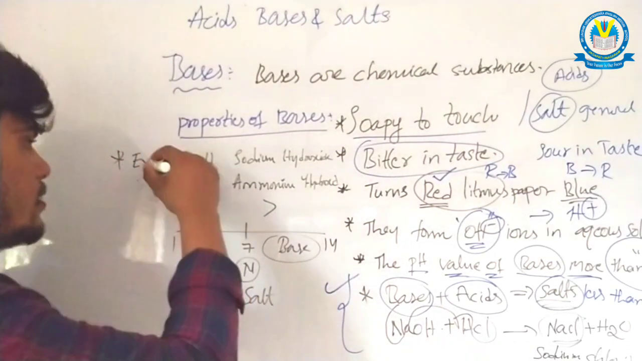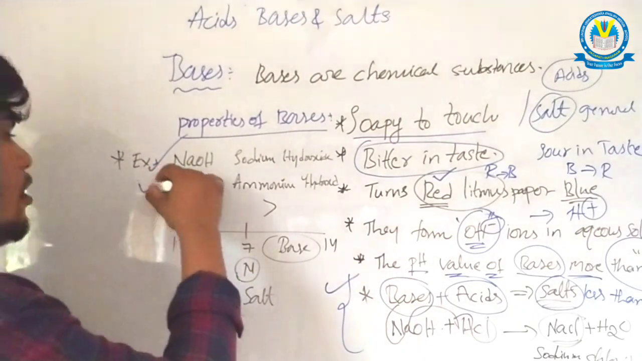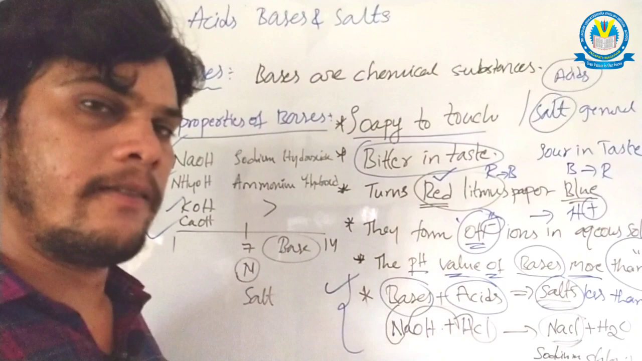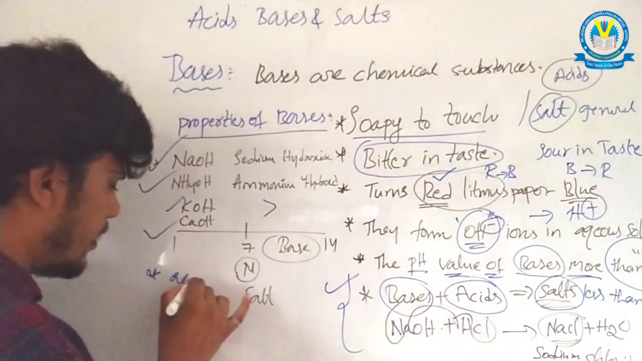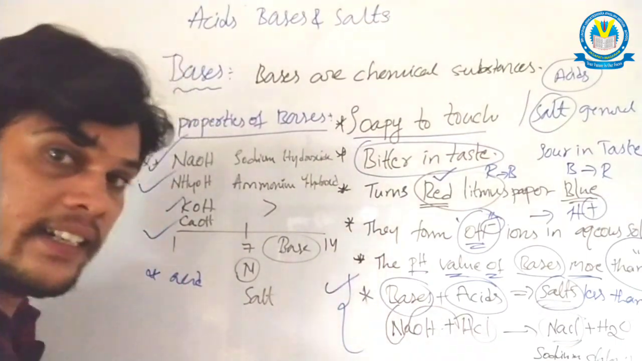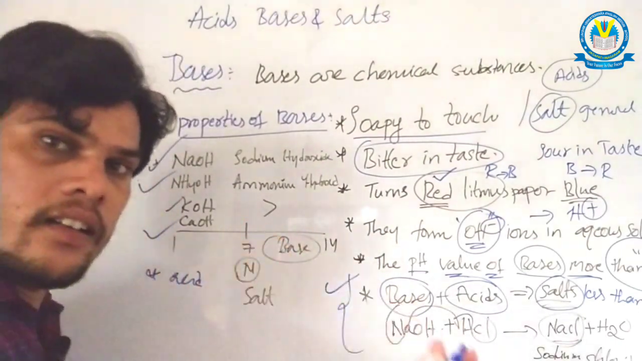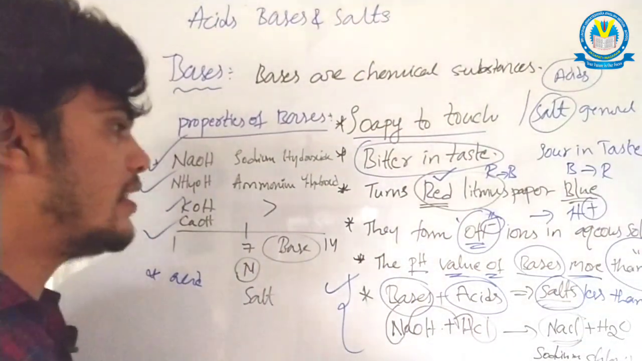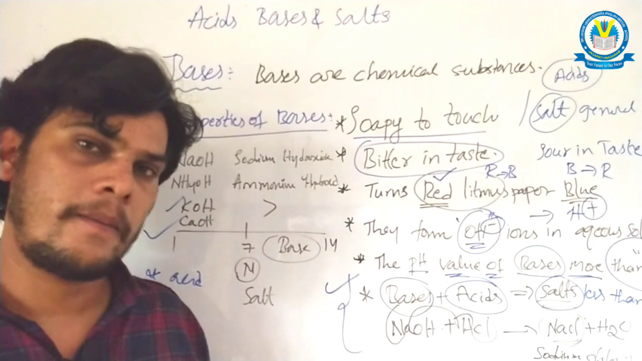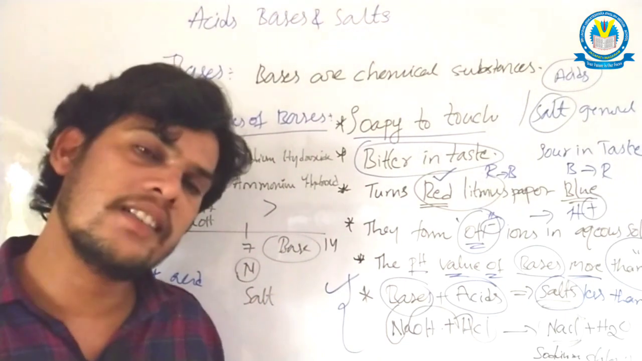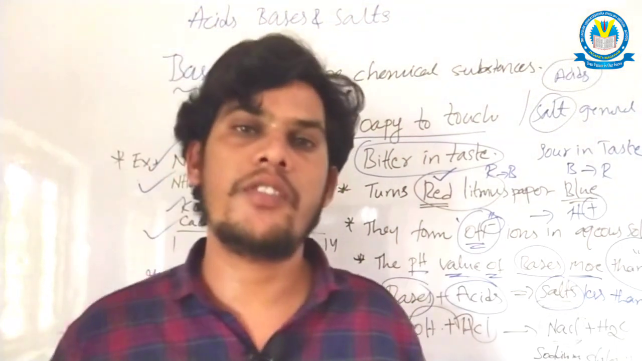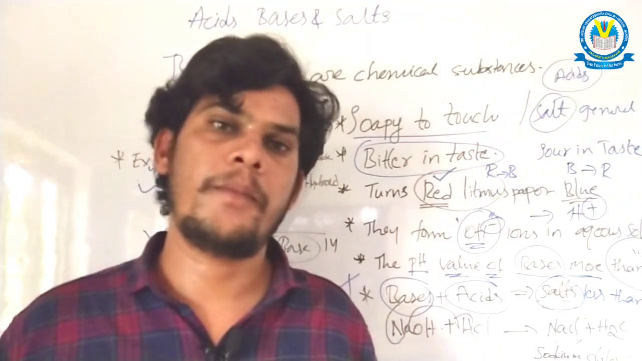The best examples of bases are sodium hydroxide, ammonium hydroxide, potassium hydroxide, calcium hydroxide, and so on. The best examples of acids are hydrochloric acid, sulfuric acid, nitric acid, citric acid, etc. So these are the differences between acids and bases. Are you clear on what I said? So this is about bases.